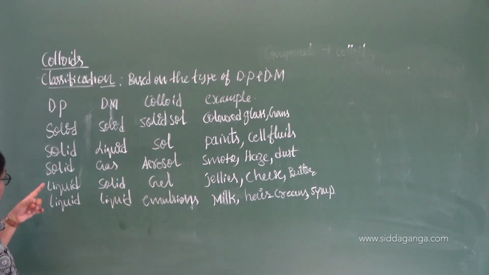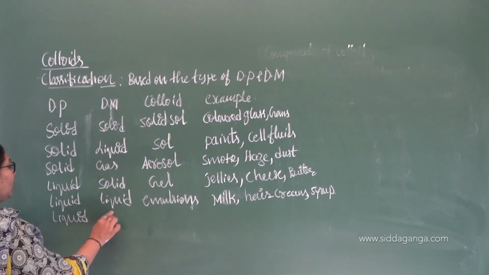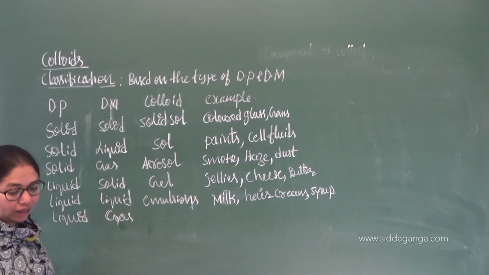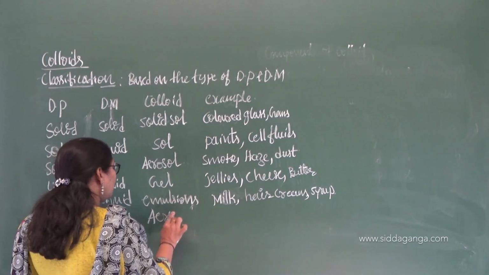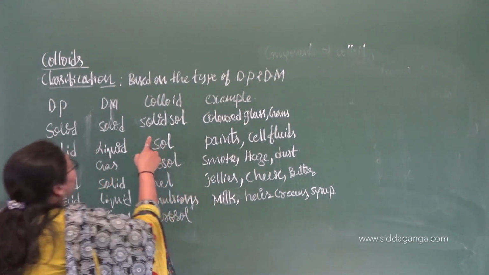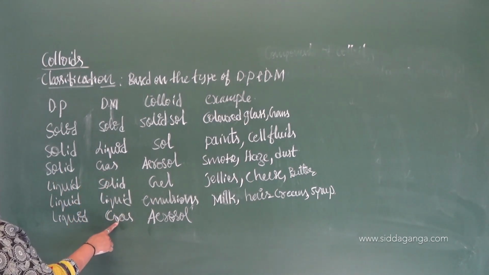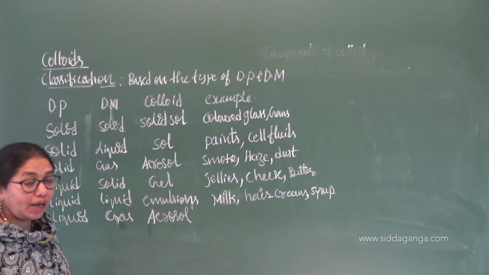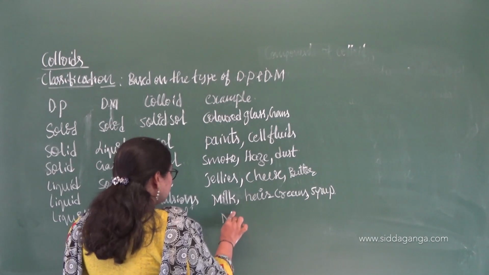So one more. Liquid, and if the dispersion medium is a gas, we again call that an aerosol. That is called an aerosol. So the dispersion medium is a gas, means you can call that an aerosol. For this I will give the example of mist.